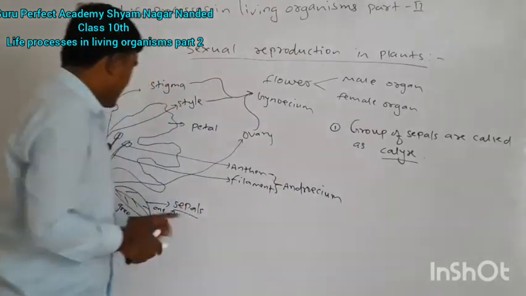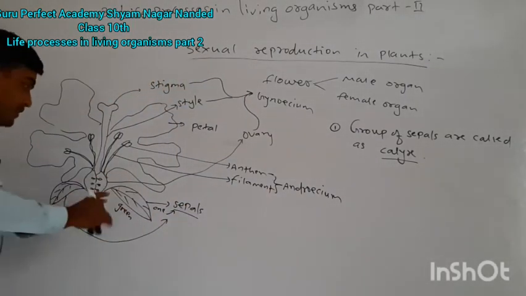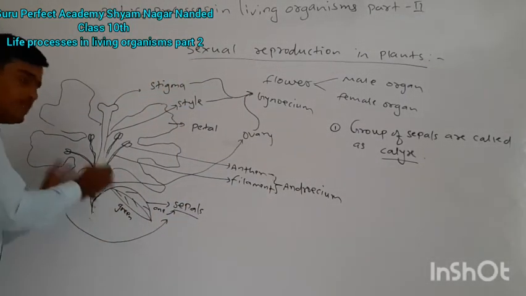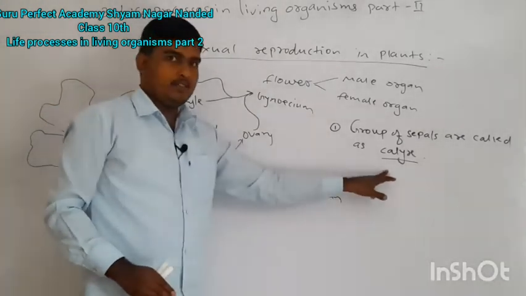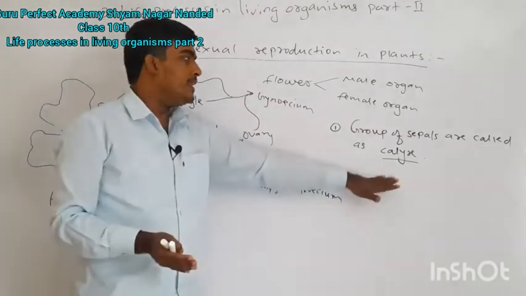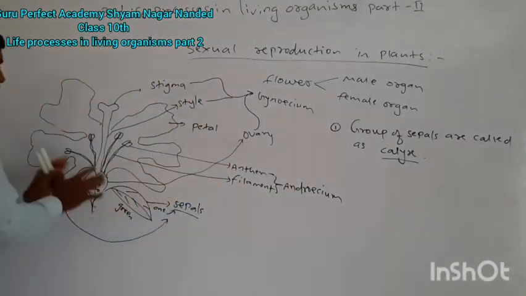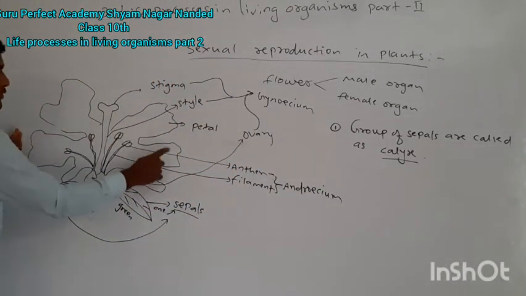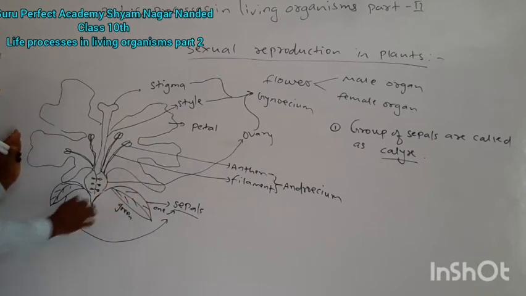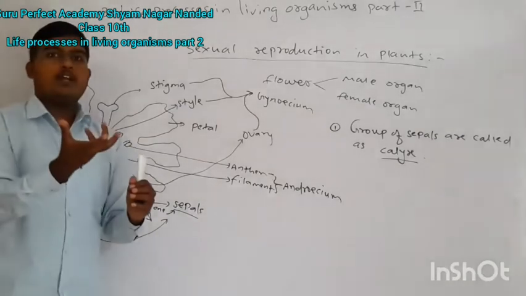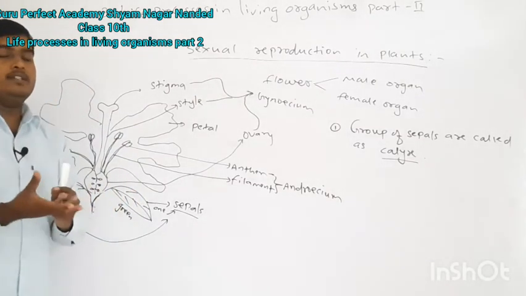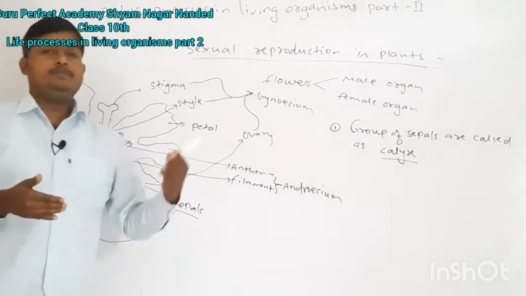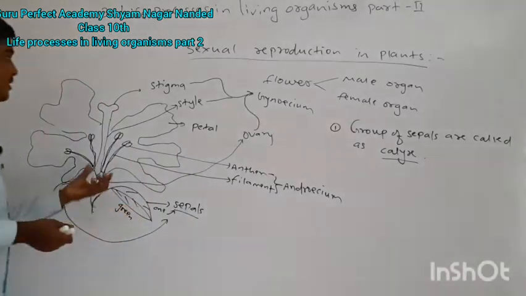Remember, it is a single sepal, but if we have more than one sepal, they are collectively referred to as a calyx. Now a similar structure here, petals: 1, 2, 3, 4, and it may be 5. In a rose flower you may see a number of petals, maybe 20 or 50, depending on the flower.